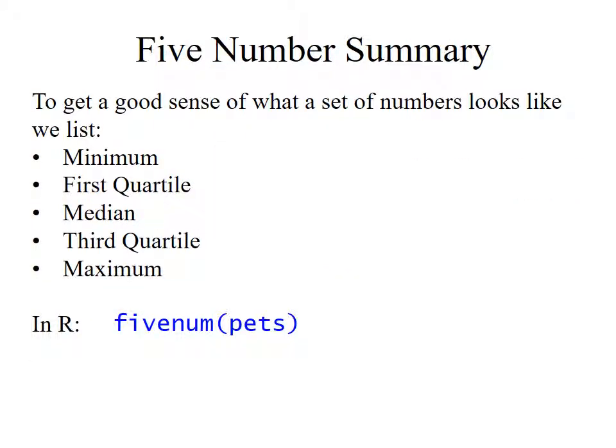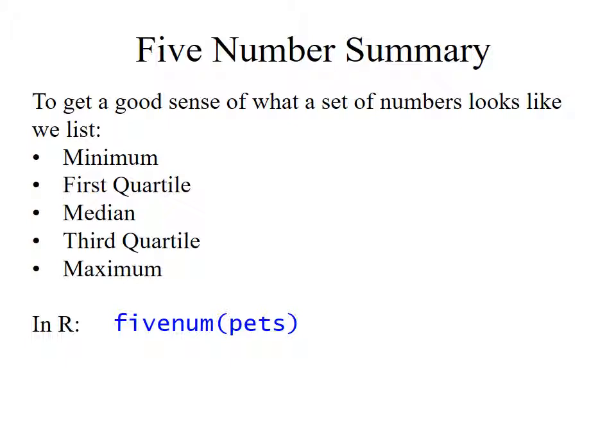All right, now one thing we're going to be talking about a lot is the 5-number summary. Again, I've got a long list of numbers. I've got 500 mileages on 500 cars, and I want to get a sense of what this set of numbers looks like without looking at every single one of them. It's really useful to get a 5-number summary. So what you do is you list the minimum, the smallest number on the list, the first quartile, the median, the third quartile, and then the maximum, the largest number on the list.